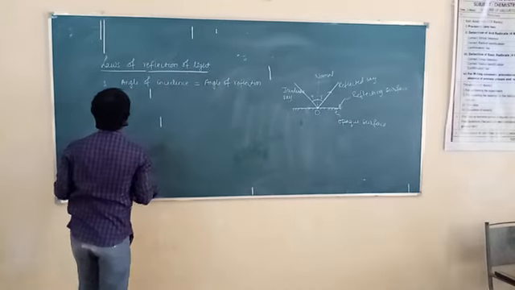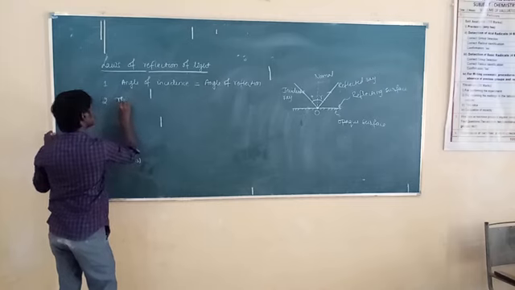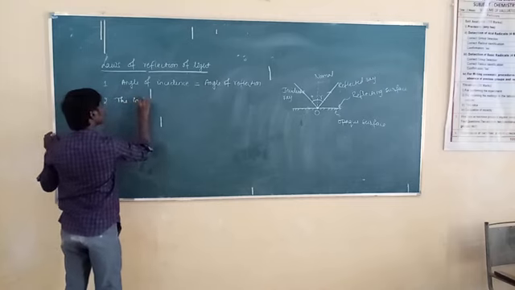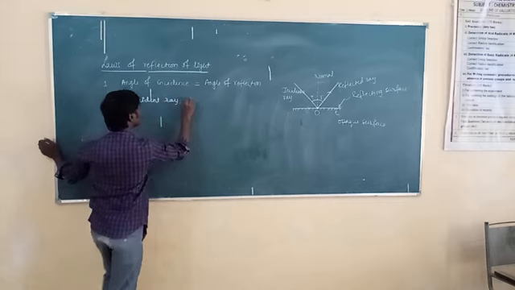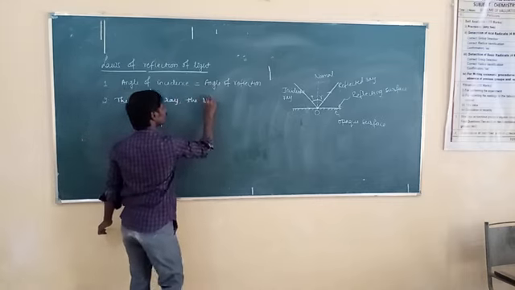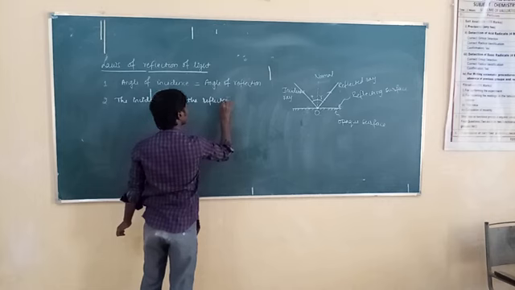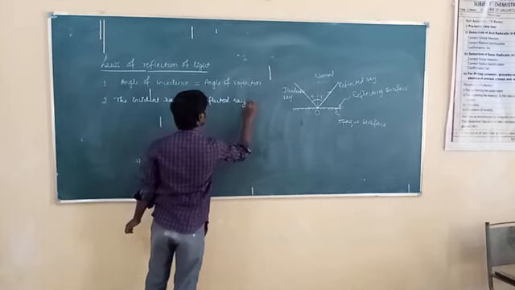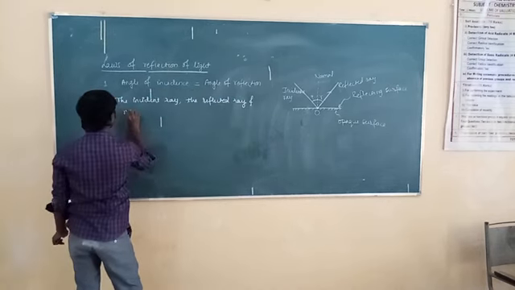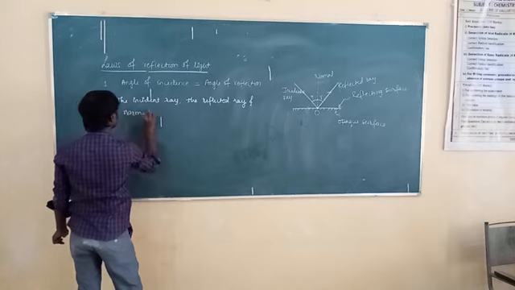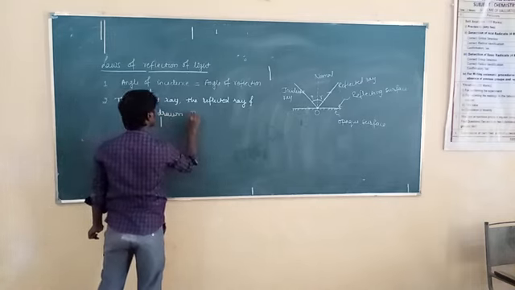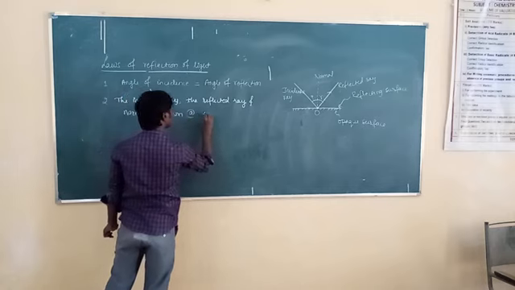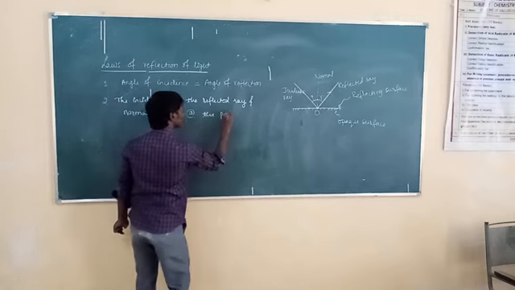So what is the second law of reflection of light? The incident ray, the reflected ray, and the normal drawn at the point of incidence